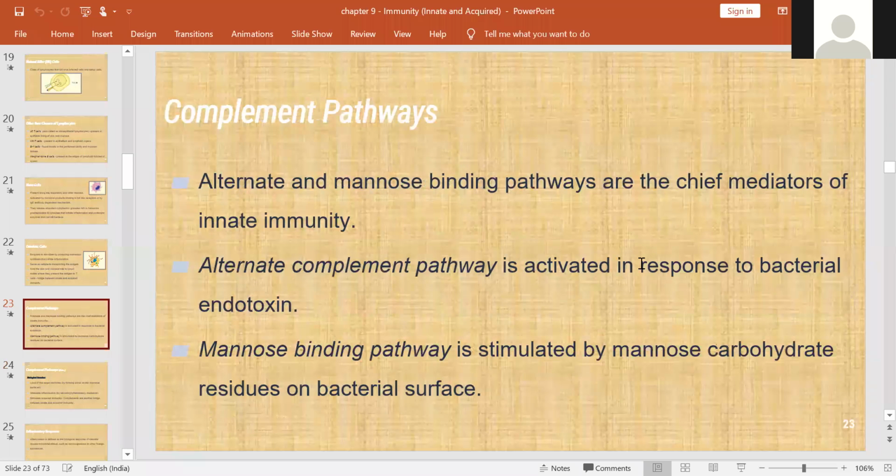Another one, complement pathway. Here the alternate and mannose binding pathways are important steps for the innate immunity. Here you can see the alternate complement pathway is always activated in response to the bacterial endotoxin, whereas the mannose binding pathway will be activated by exposure to the mannose carbohydrate residue on the bacterial surface.